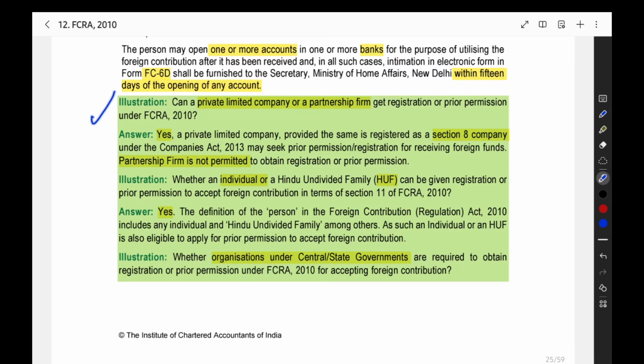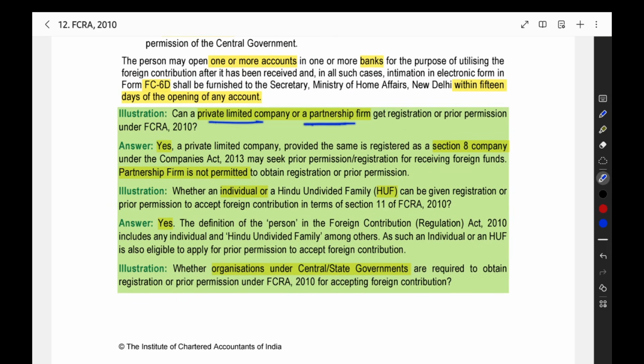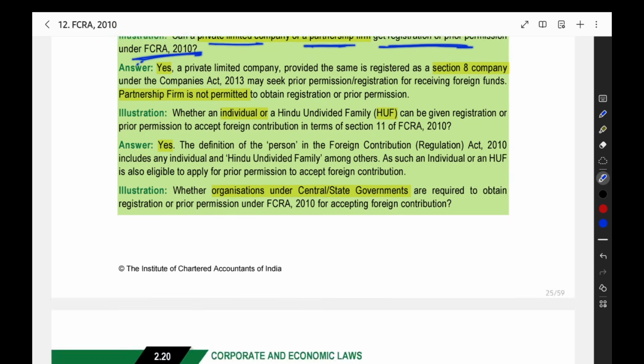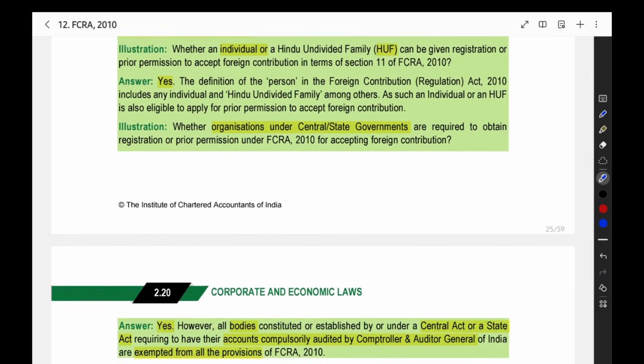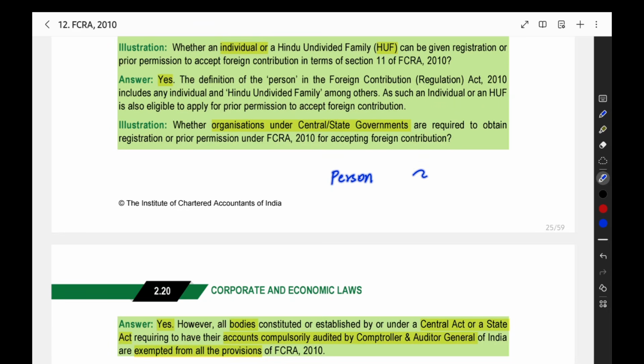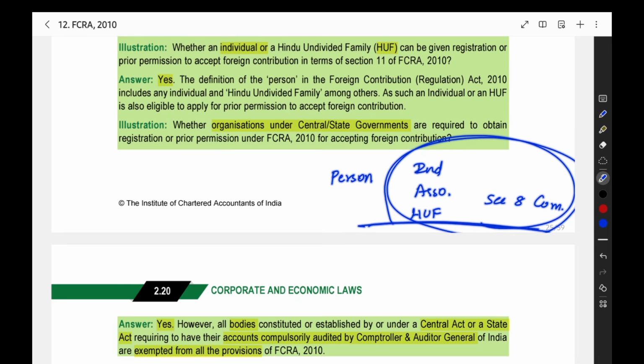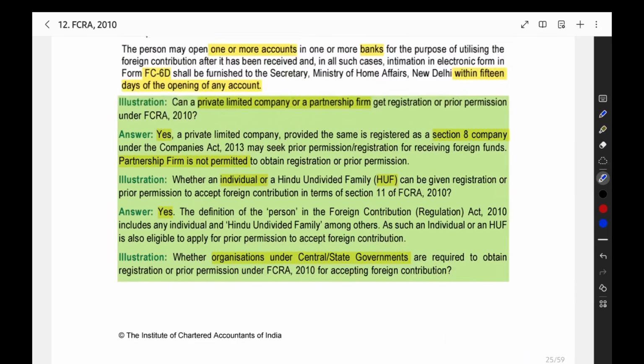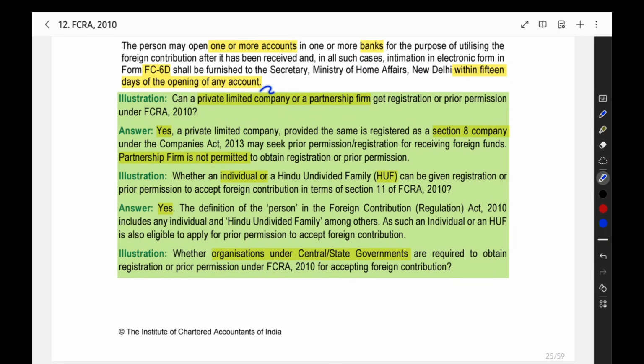Now, illustrations. The reason I am covering these illustrations is that they are asking questions from them also. From these direct examples or illustrations, they are asking questions in both the Set A exams and the IBS exams. Can a private limited company or a partnership firm get registration or prior permission under FCRA? When you are getting a permission or registration, you need to be a person. Person means only an individual, association, HUF, or a Section 8 company under this FCRA Act. So only if you come under this list can you get the registration or prior permission. Here, a private limited company can get it, but it should be a Section 8 company. A partnership firm is not allowed.